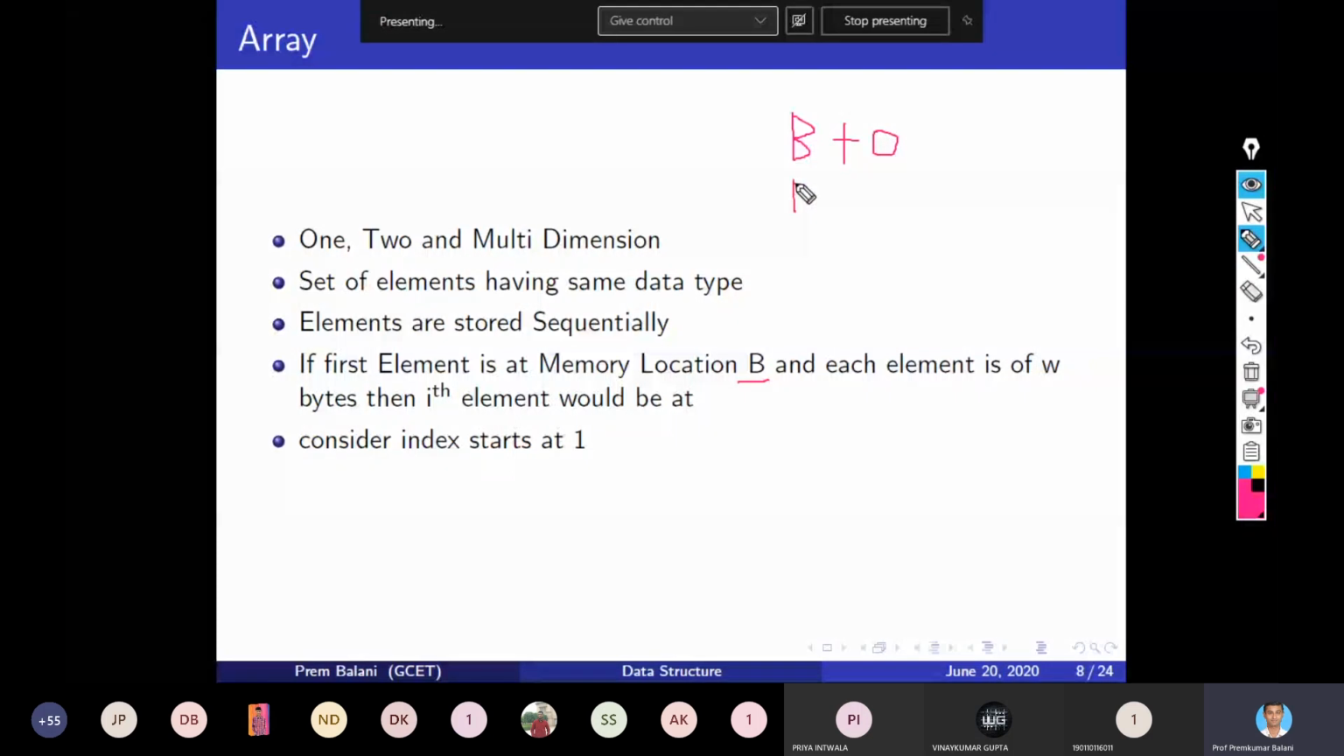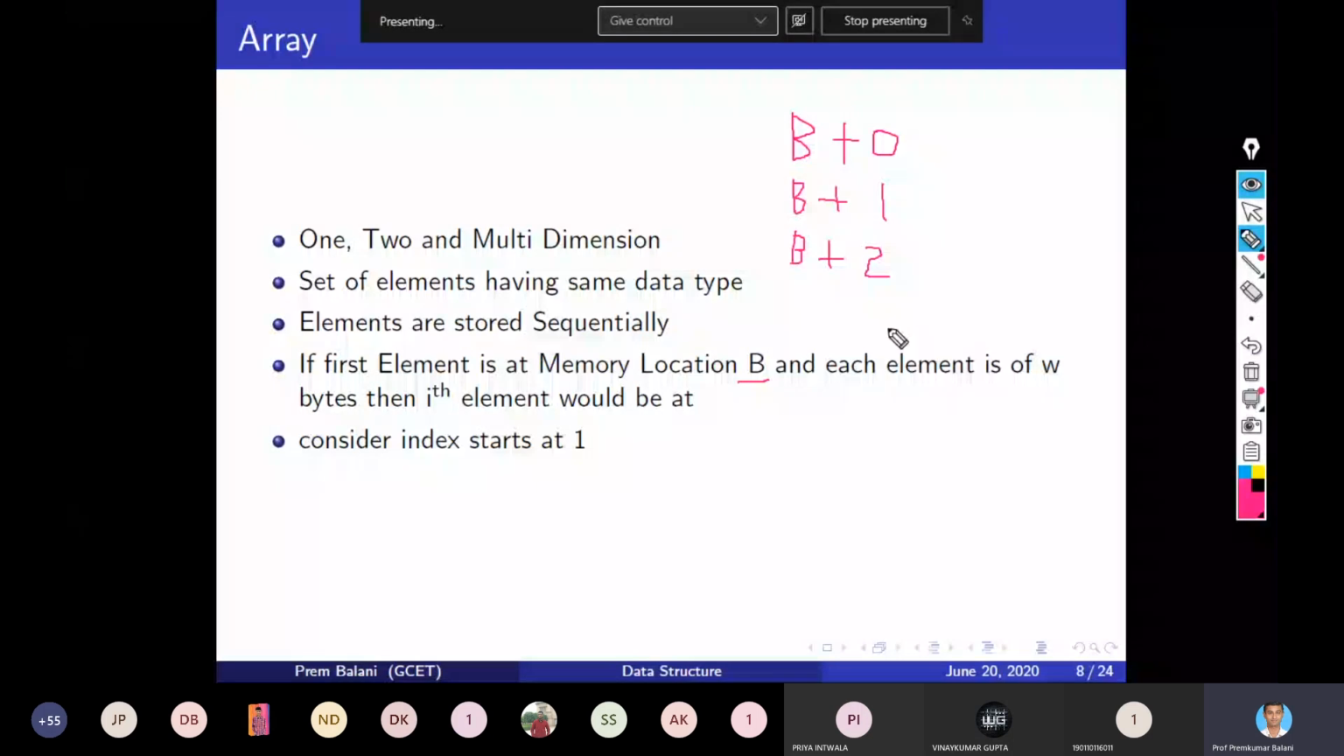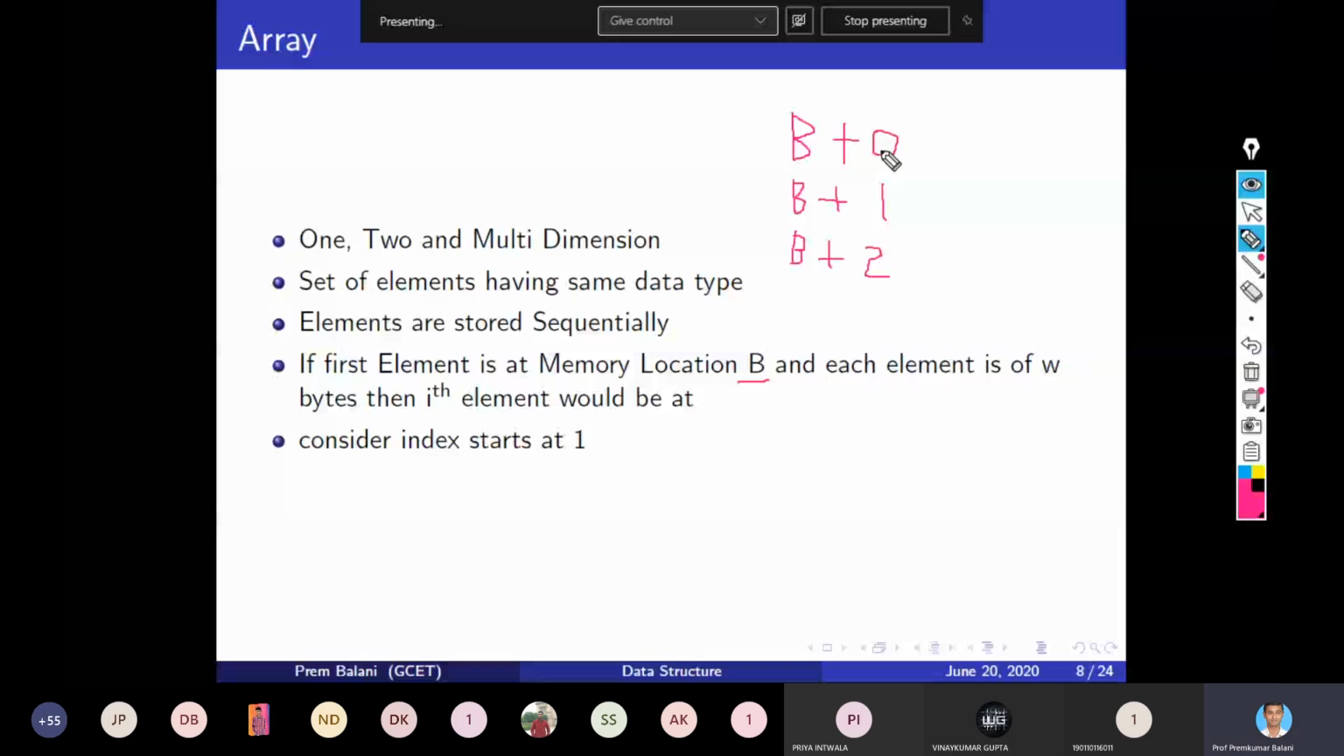Here this is the value of I. So the value of I I would write here, say I's value here is 1. For the second element, the address of the second element is B plus 1. For the third element, the address of the third element is B plus 2. So now are you clear which answer is correct?